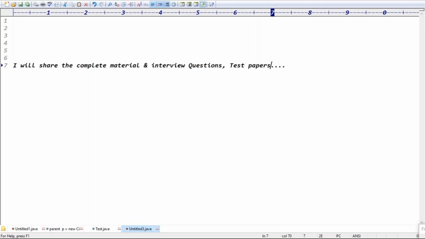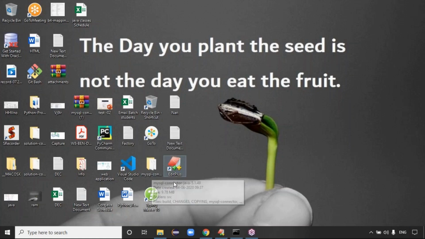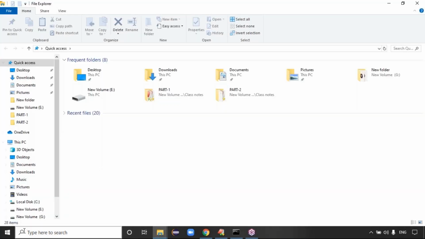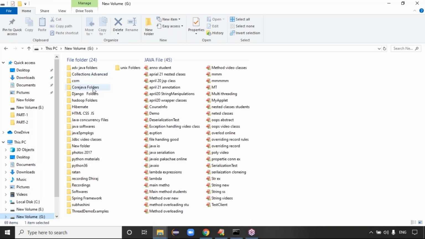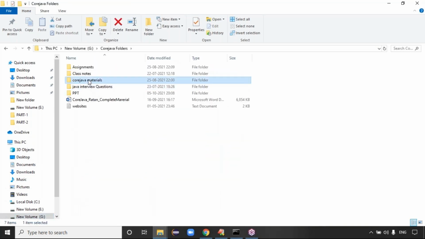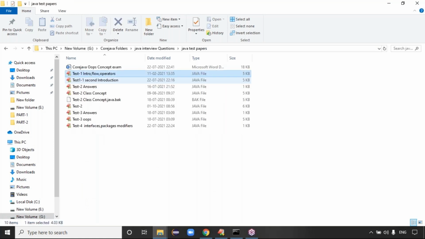Guys, every 3 or 4 topics, you need to check your knowledge. Do you agree or not? That's why every 3 or 4 topics, I'll prepare a small test. For example, in core Java, if you open the core Java folders, we have interview questions there. Here we have Java test papers as well.